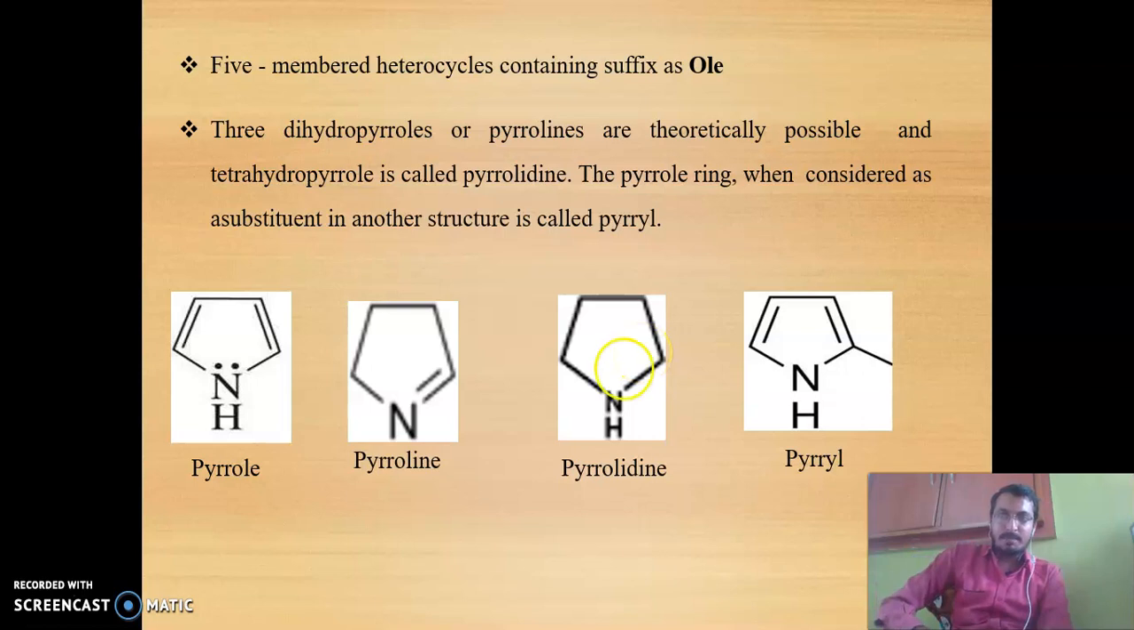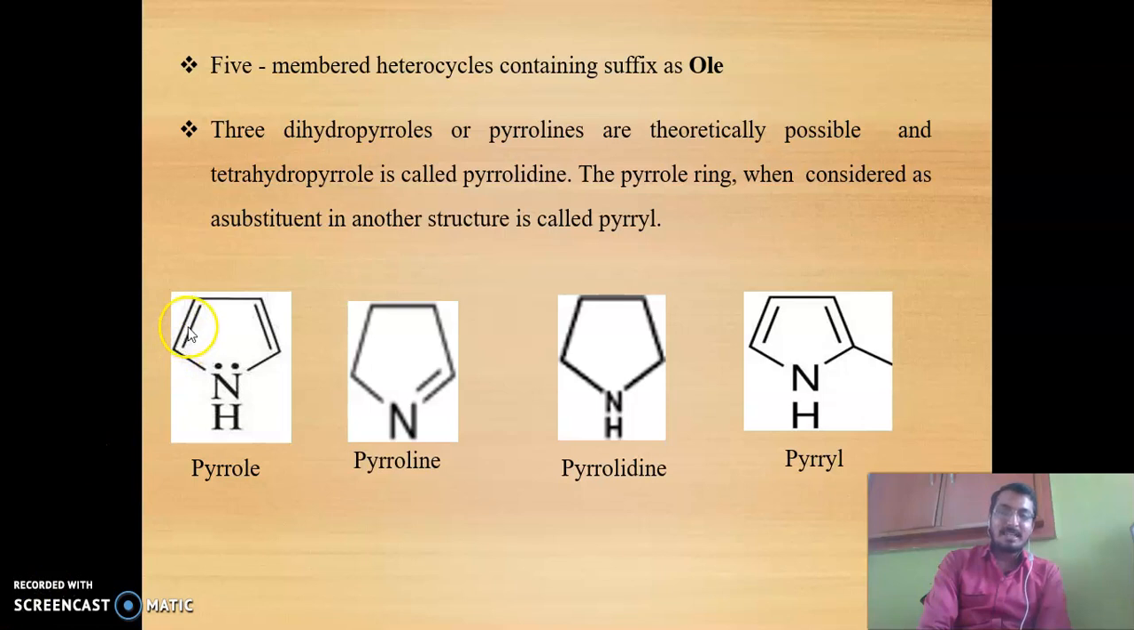5-member ring containing compounds mostly contain the suffix OLE. Roughly they are identified by their suffix. The role of this suffix is very important in nomenclature, because all these suffixes are important to identify the compound in the nomenclature. Why? When the compound is unsaturated. What do you mean by unsaturated?